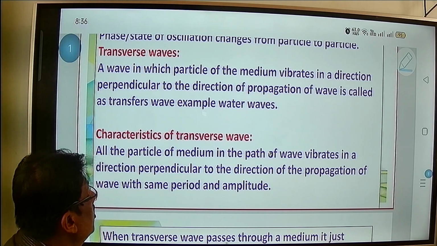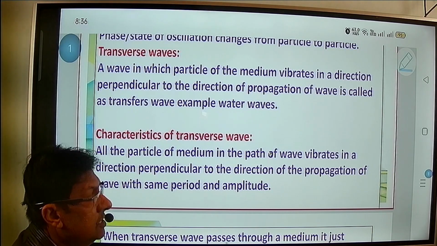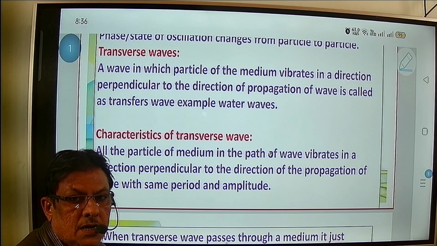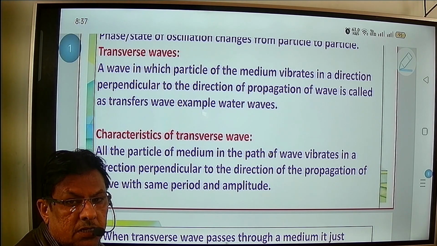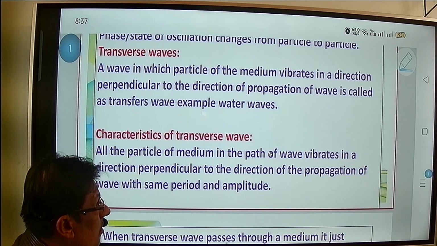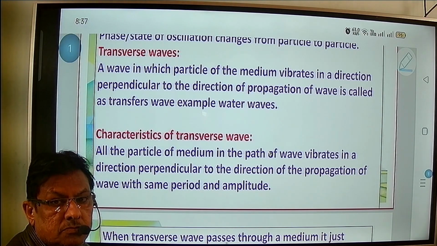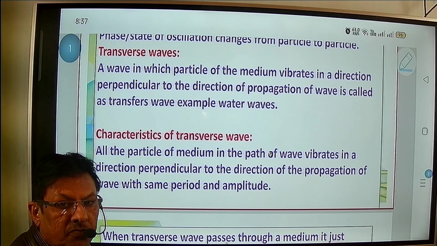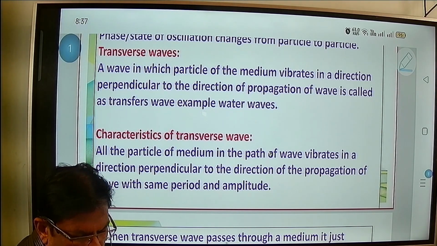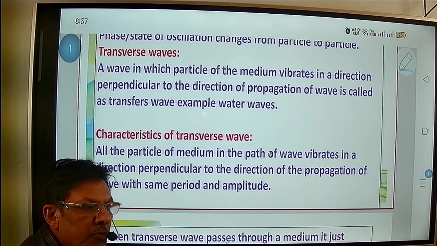Today we are going to see transverse wave. Now, what is meant by transverse wave? A transverse wave is nothing but a wave in which the particles of the medium vibrate in a direction which is perpendicular to the direction of propagation of the wave. So here, when we consider the direction perpendicular to the direction of propagation, what does it mean?